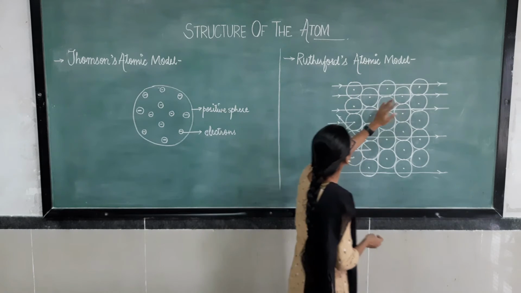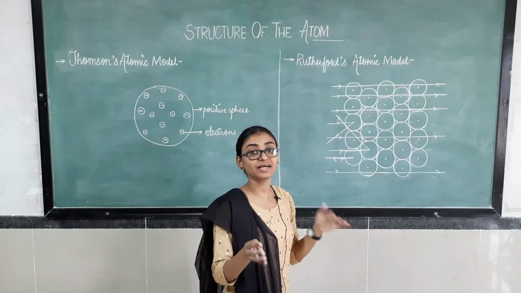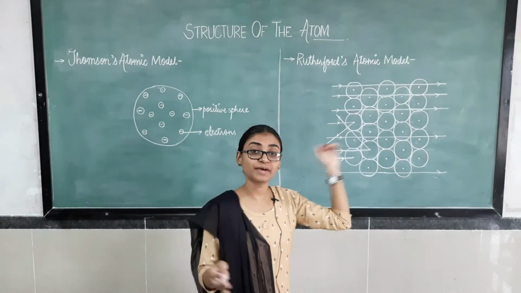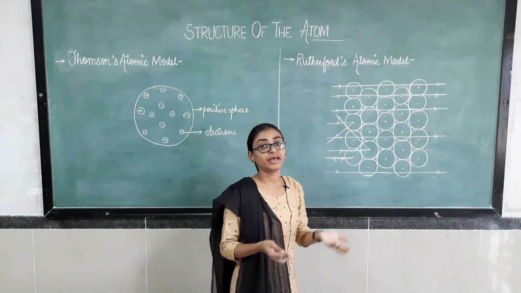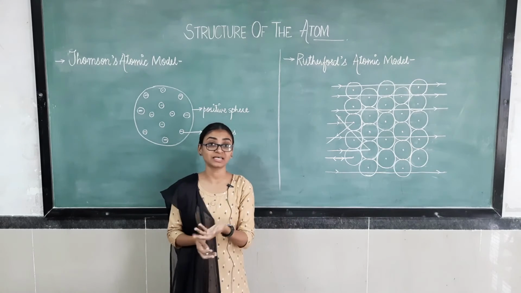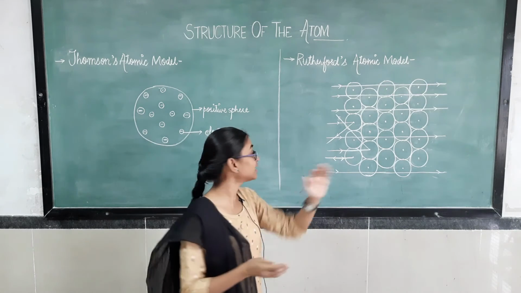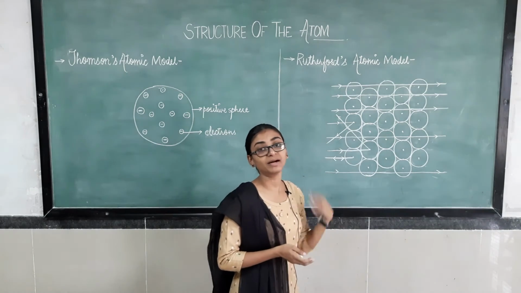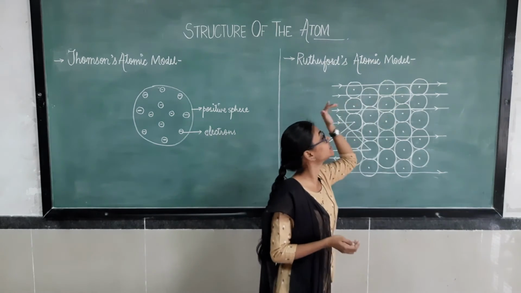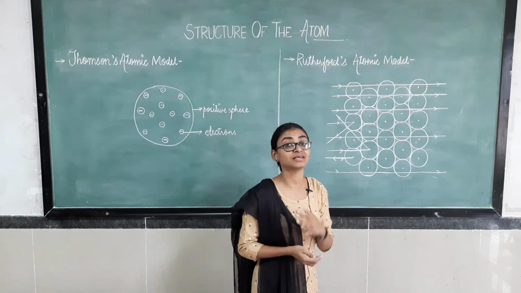No subatomic particle is present here. That's why the alpha rays passed, because if they had hit subatomic particles, protons and electrons, they would definitely bounce back. But here they are not bouncing back, they are not deviating, they are passing straight. So from this he concluded that most of the space in the atom is free.